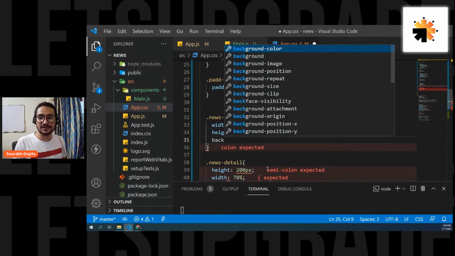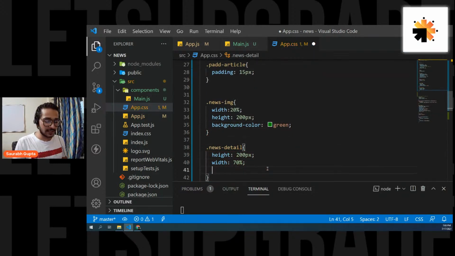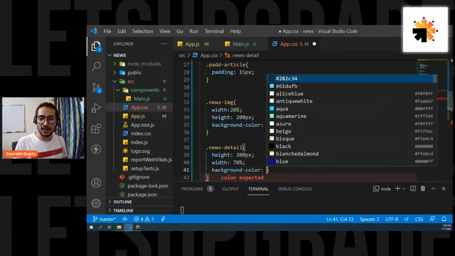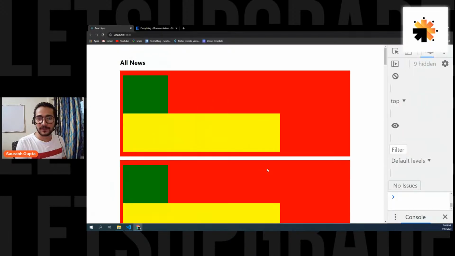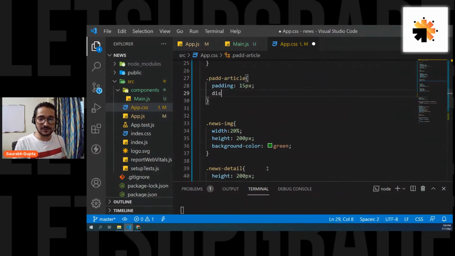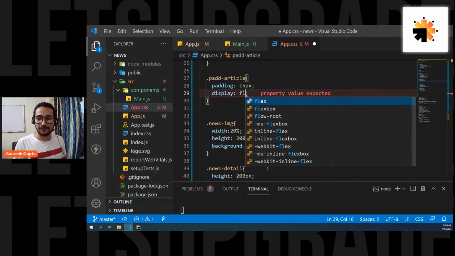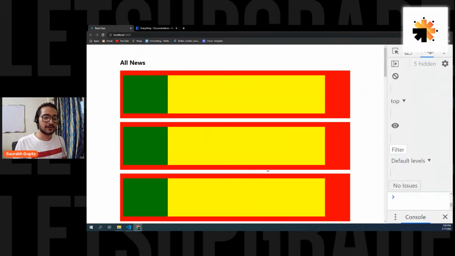So let's give the news image a background color of green, and let's give the news detail a background color of yellow, just to identify them. Okay, just for now. Save it. And here we go. It's like this, but they are one below each other. I want them side by side. So for that, we know what we have to do. We'll simply go in part article and we'll say display flex. Here we go.